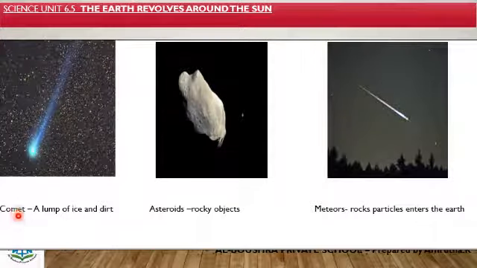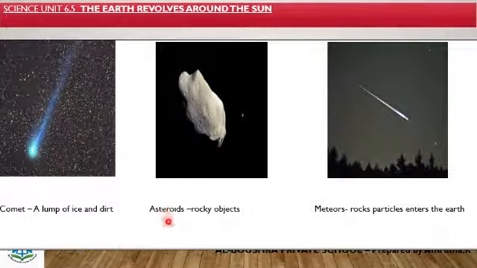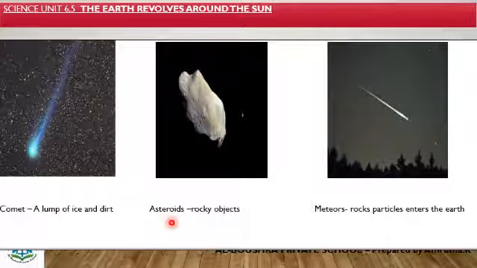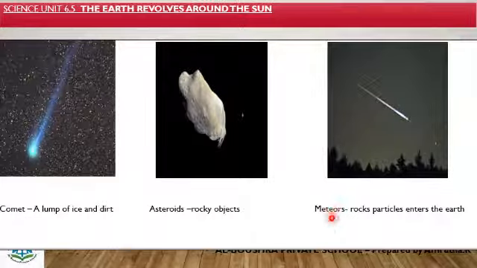Now, what is a comet? A comet is a lump of ice and dirt that moves in a large orbit around the Sun. Now, what are asteroids? Asteroids are rocky objects that move between Mars and Jupiter, which orbit the Sun. Then what are meteors? Meteors are rock particles. They enter the Earth's atmosphere from space. They are called meteors, and we can also call them shooting stars.